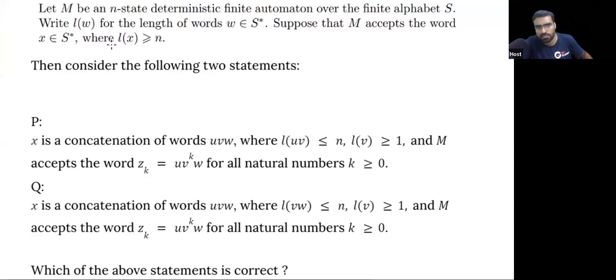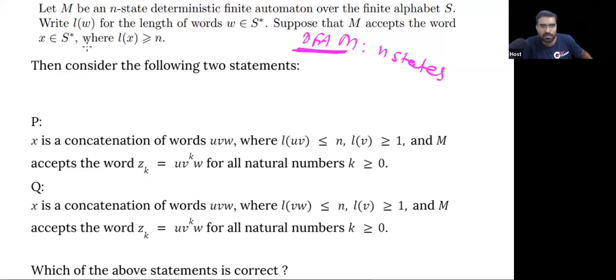So, read this question. W is a string. M is an n-state DFA. M has n states. M is a DFA that has n states. W is a string.